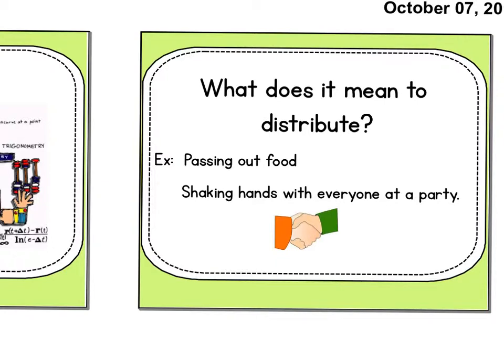If I was distributing something, it would mean like I was passing out food or shaking hands with everybody at a party. I'm distributing my handshake, or I'm distributing food. For these real-life examples, I have chosen to use shaking hands with everybody at a party to explain the distributive property.